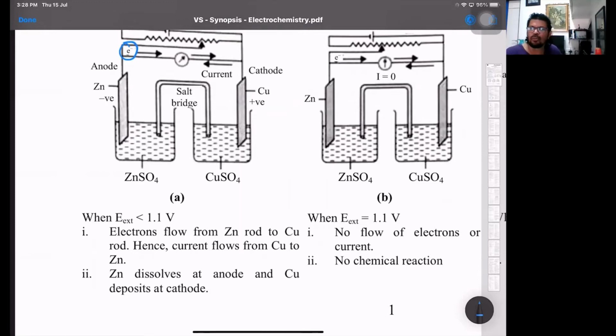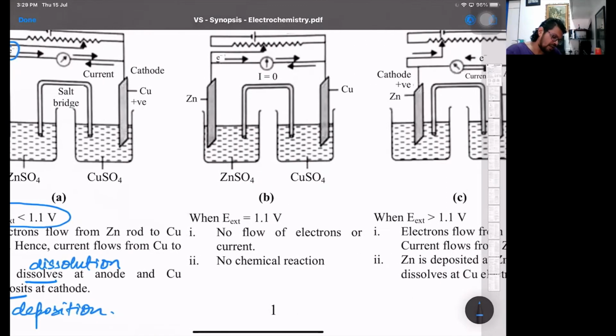Current will flow from copper to zinc, that's the conventional current. Zinc dissolves at the anode, so zinc undergoes dissolution, and copper deposits at the cathode, so this undergoes deposition. That is as per the Nuss theory of de-electronation and electronation. That is if the EMF is less than 1.1 volt.